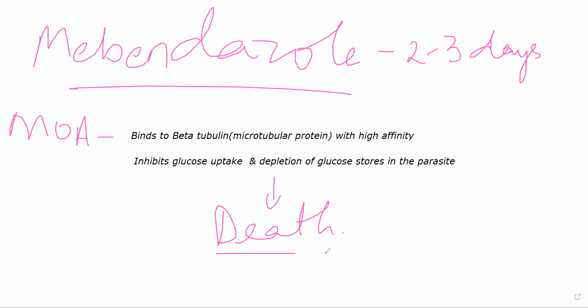One more important thing that it does: these helminths lay a lot of eggs, especially nematodes. Whenever you give mebendazole, nematode hatching, nematode eggs, and their larvae are both inhibited. They will not be able to proliferate. Nematode eggs and nematode larvae are both severely inhibited in the presence of mebendazole. So that is the mechanism of action, how it works and where it works.